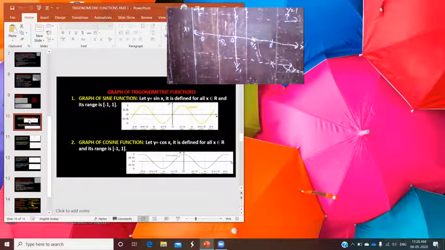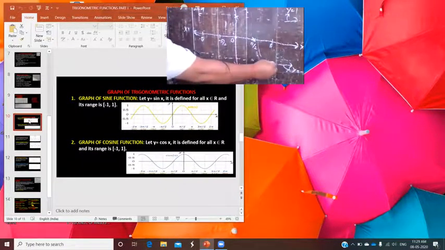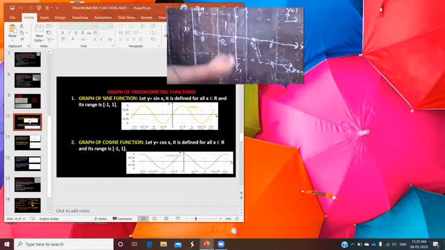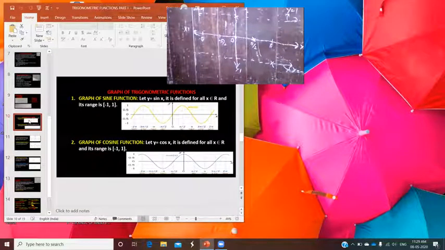Why is it -1? You see the point on the unit circle diametrically opposite to 0, that means the point which is taken as (1, 0). So the diametrically opposite point to (1, 0) is (-1, 0). Okay, and that line makes pi angle, that means 180 degrees, with the initial line OA. So no doubt the value of cos pi is equal to -1. So you have to learn all those values also. Further, if you move to another angle, 3 pi by 2, it becomes 0 and so on.